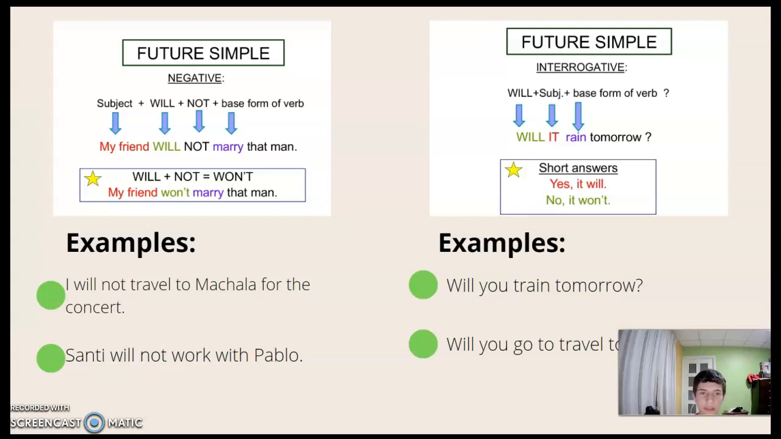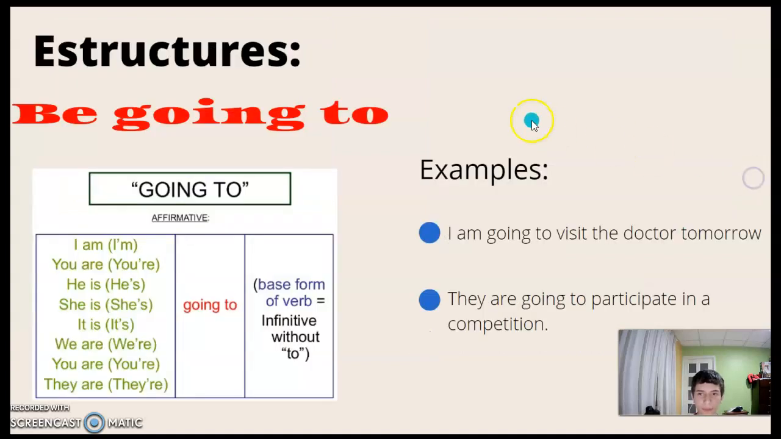The interrogative is will, subject, and the verb in base form. Examples are: Will you train tomorrow? And will you go to travel to California?